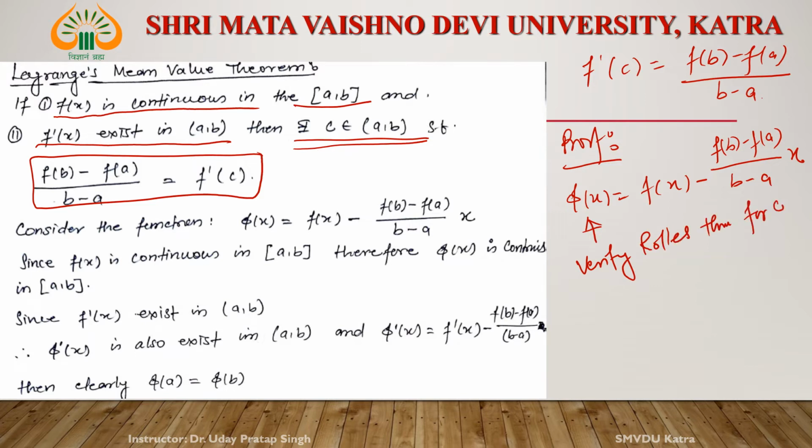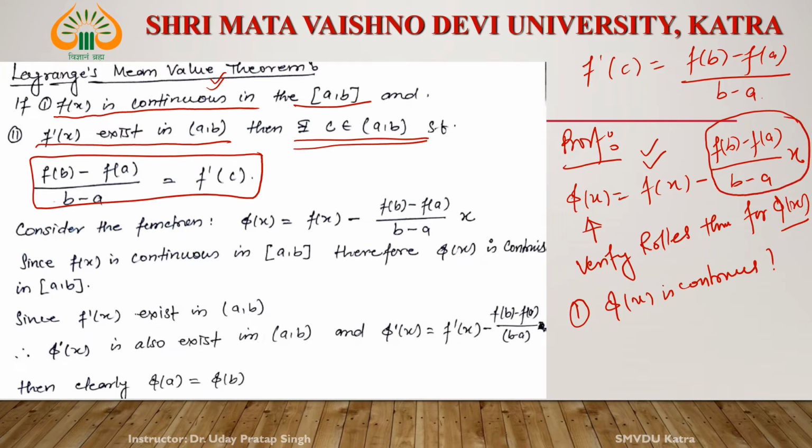Verify Rolle's theorem for phi x. Okay, so number one, phi x is continuous. Why is phi x continuous? See, phi x is continuous since f x is continuous. It is given in the statement of the theorem, and this one is the first degree polynomial.